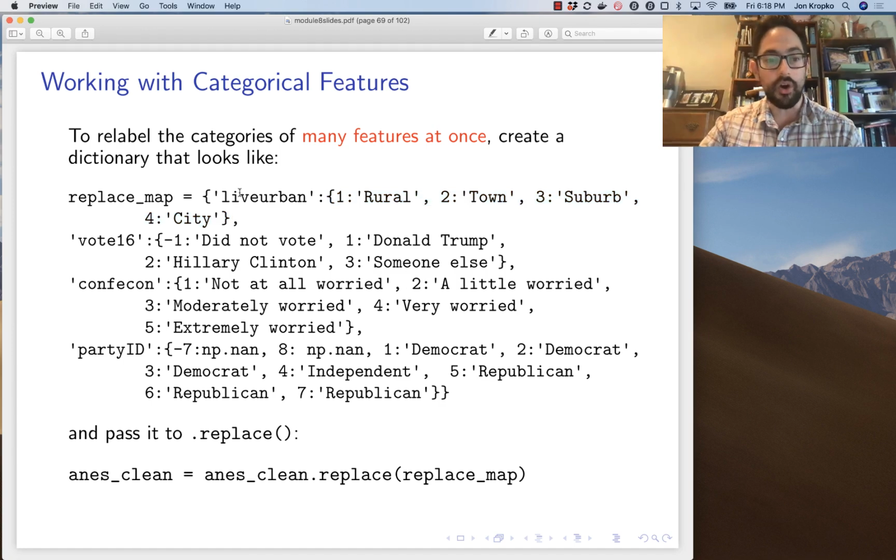And I do that for all of the columns, vote 16, conf econ, party ID, that I would like to replace. I save it all as one Python variable, replace map, and then I use the replace method, not the map method, the replace method. I pass it the replace map, and now all of these columns are labeled.